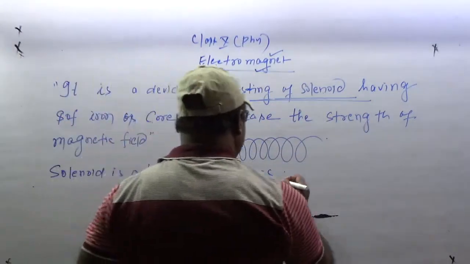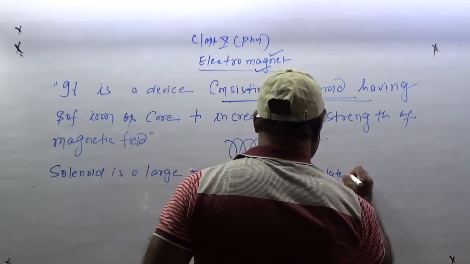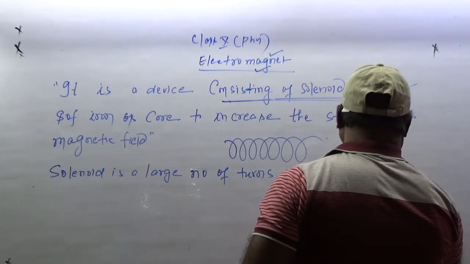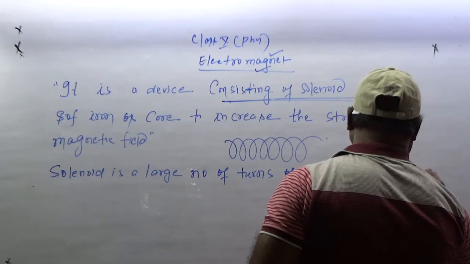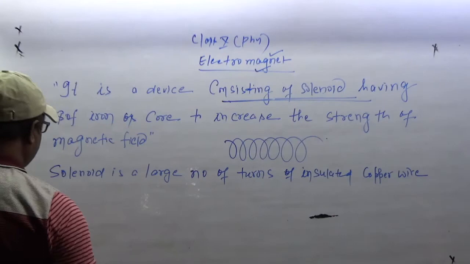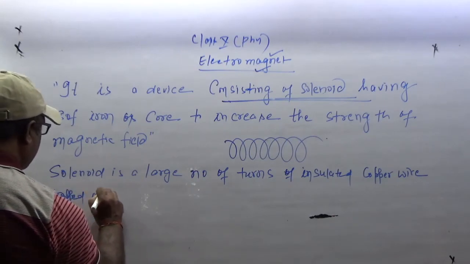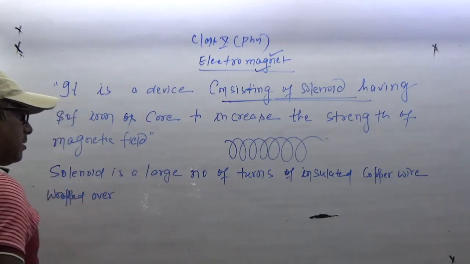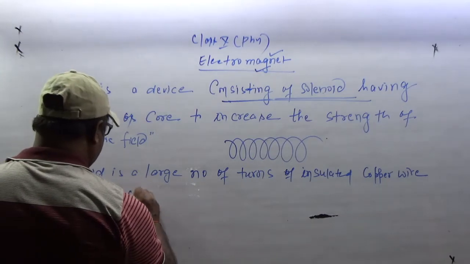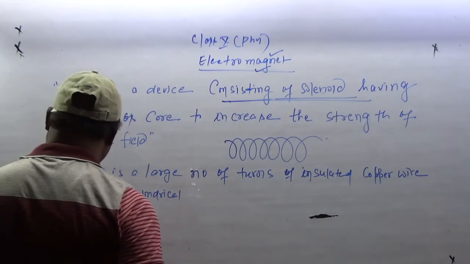A solenoid is a large number of turns of insulated copper wire wrapped over a cylindrical body.